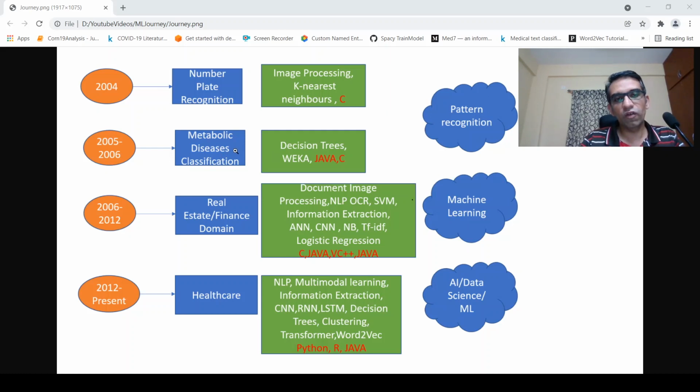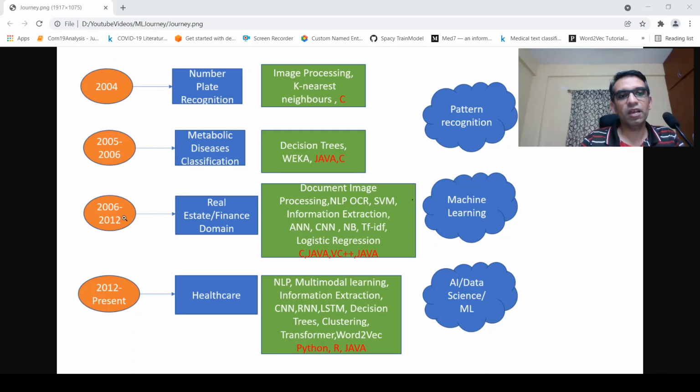Okay. So for this, again, I started exploring things like decision trees. At that time, there was this package called Weka. It's a Java-based package. So I learned Java at that point of time and continued with C programming. So at that time, I started looking at algorithms like decision trees. Okay, it was still known as pattern recognition, right? Then in 2006, I joined the industry.